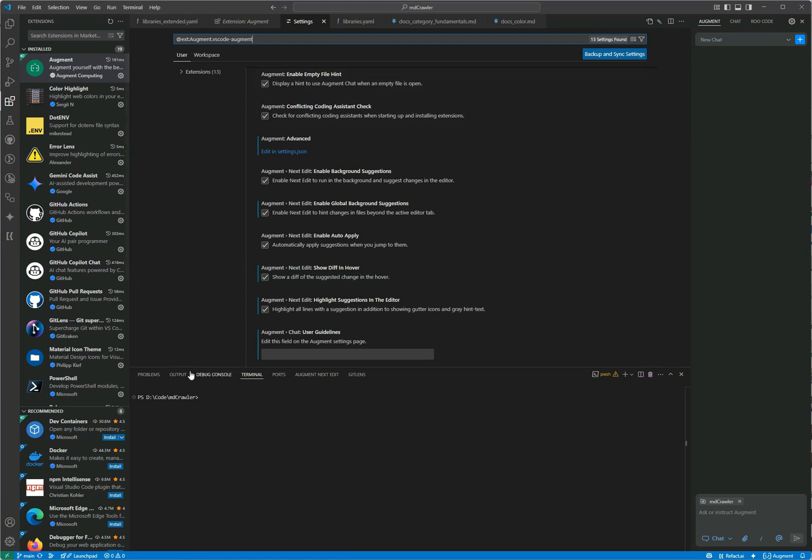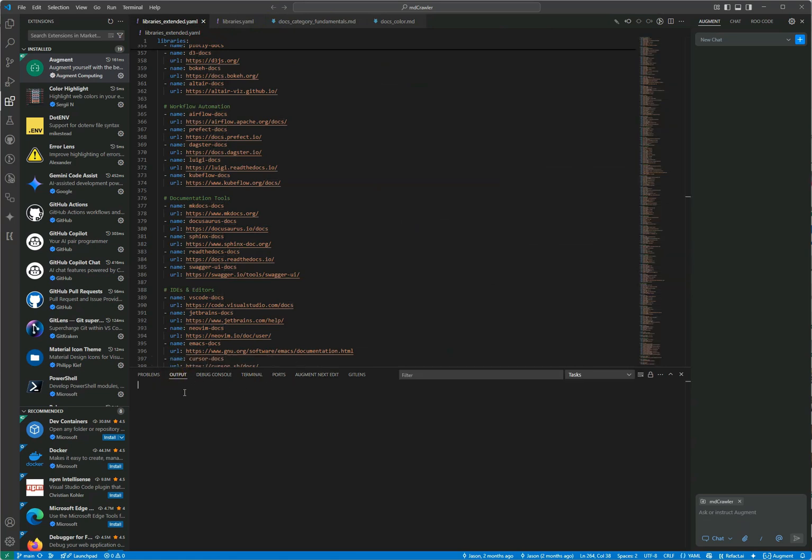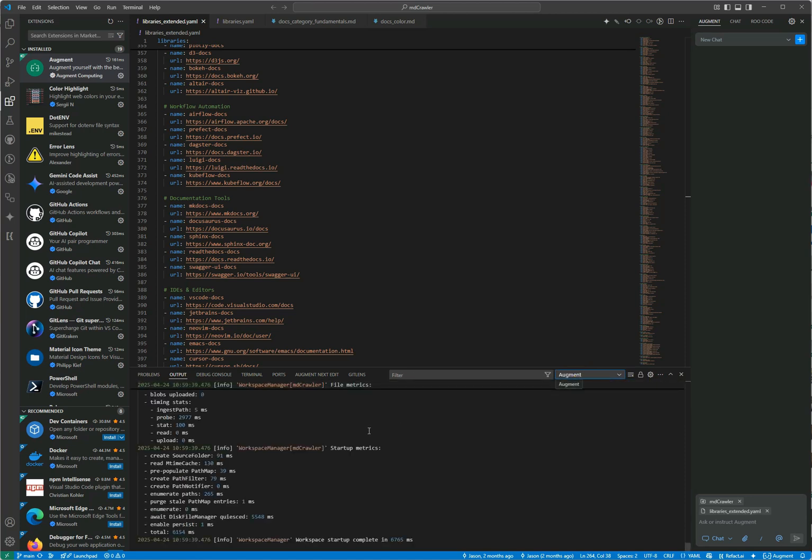After that, what we can do is just close the extension. We have outputs here. You can see here Augment, you can select Augment. And sometimes there's an error here. When we have the error, you can copy paste it. Maybe you will understand quickly, like a network error. This is more user friendly for a developer than the AI telling you what the error is, because sometimes it can hallucinate its own error. So the output tab, Augment, you will have a lot of information in there.